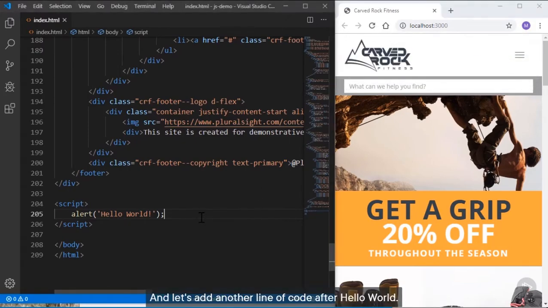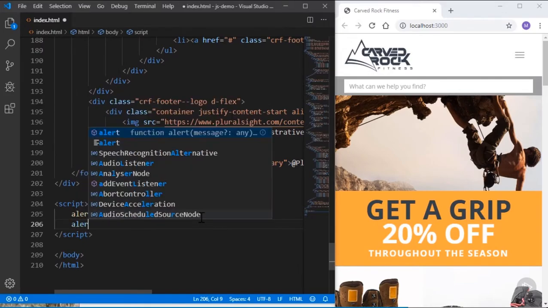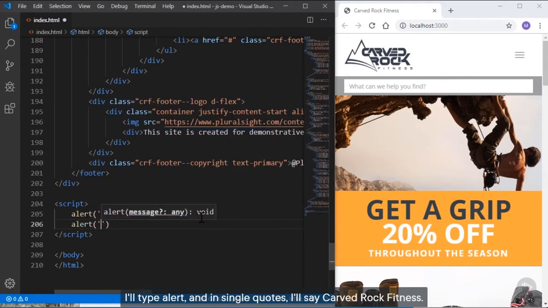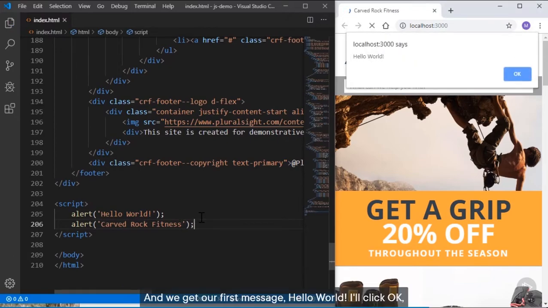And let's add another line of code. After hello world, let's print out the name of this company we're working with, Carved Rock Fitness. I'll type alert, and in single quotes, I'll say Carved Rock Fitness. I'll save it, and we got our first message, hello world. I'll click OK, and our second message, Carved Rock Fitness.